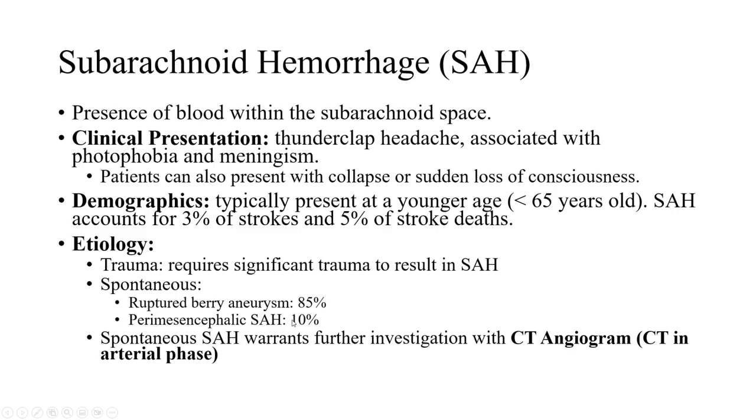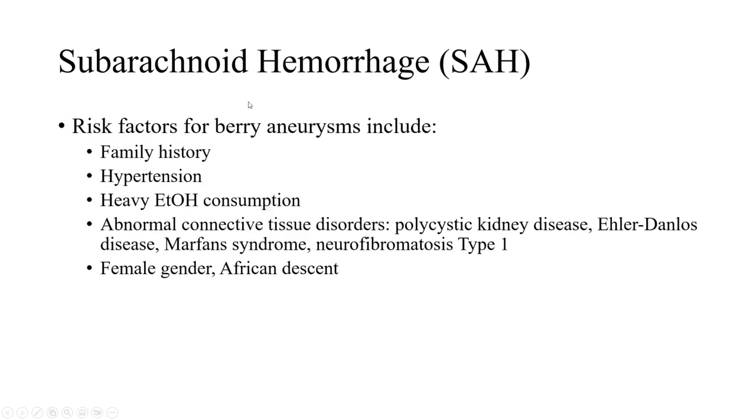In about 5 to 10% of cases, you can get venous rupture resulting in subarachnoid hemorrhage, and these are referred to as perimesencephalic subarachnoid hemorrhage. Any spontaneous subarachnoid hemorrhage warrants further investigation with CT angiogram performed in arterial phase to look for these berry or arterial aneurysms.